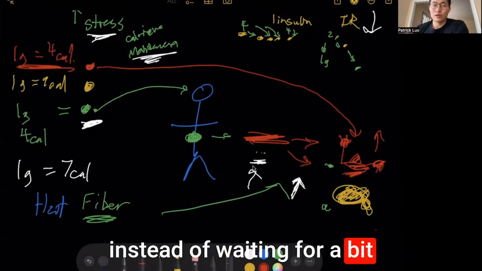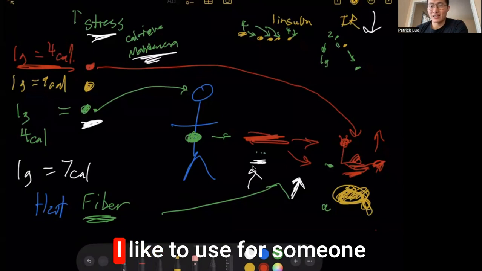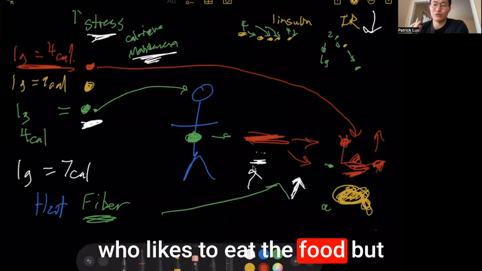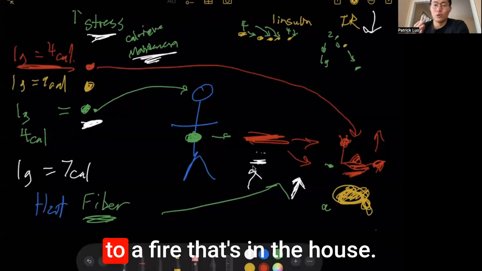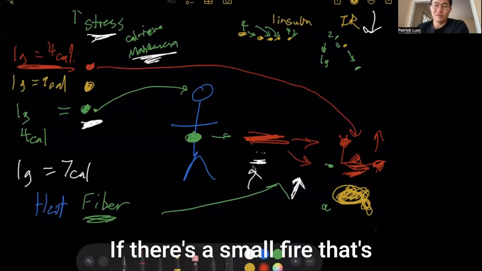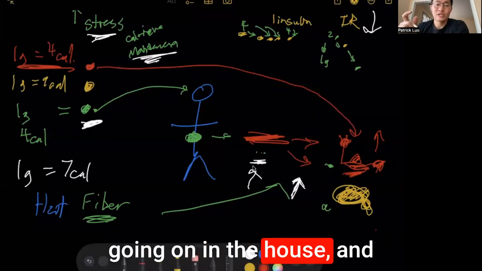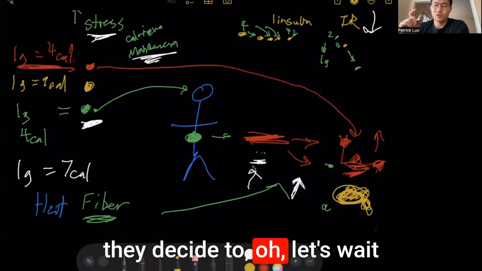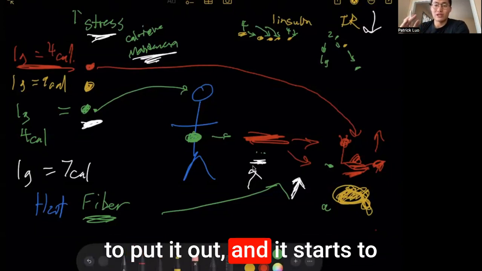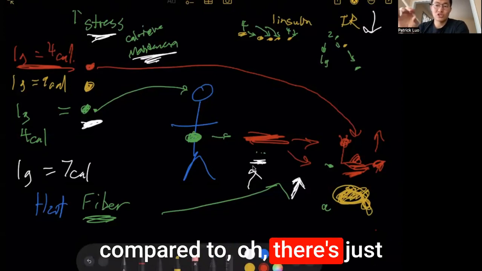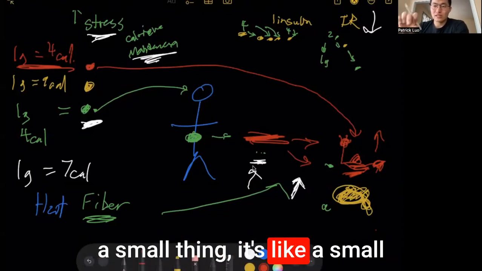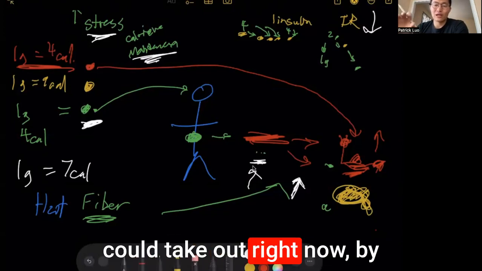Instead of waiting for a bit longer, a comparison that I like to use for someone who likes to eat the food but not do anything and then exercise later is very similar to a fire in the house. If there's a small fire going on in the house and they decide to wait to put it out, and it starts to get bigger and bigger, that becomes more of an issue compared to just a small flame in the house that I could take out right now.